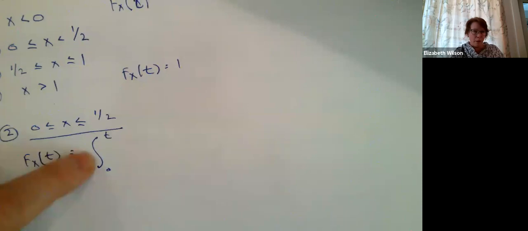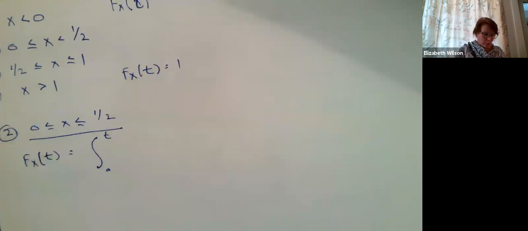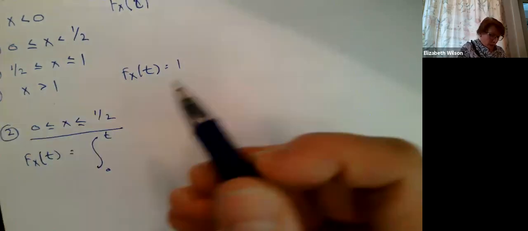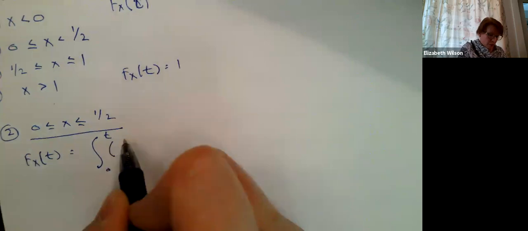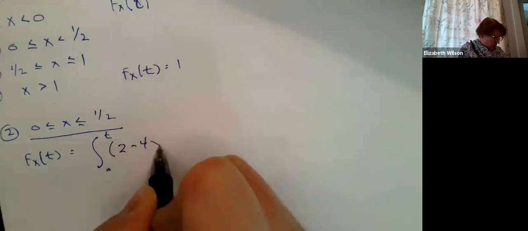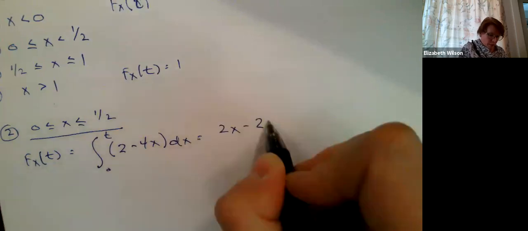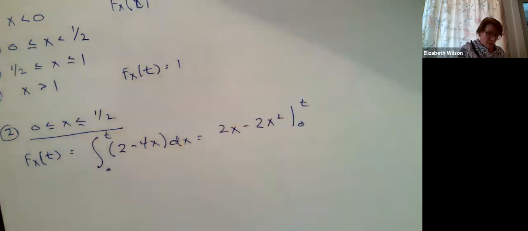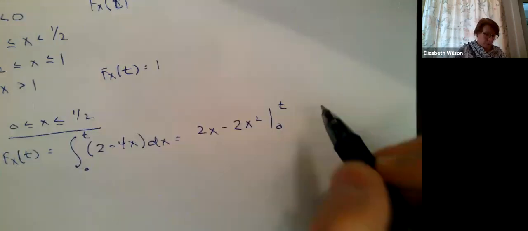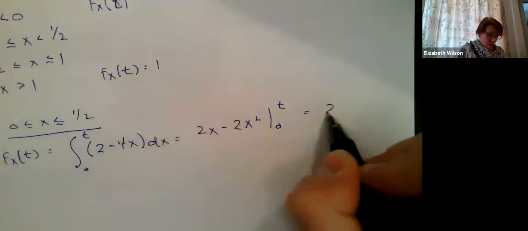We want to be able to represent all of those possible numbers. We're trying to derive a function here. So I'm looking at the first piece function here, which we did before. This is 2x minus 2x squared, evaluated from 0 to t. When I plug this in, what I get is 2t minus 2t squared.